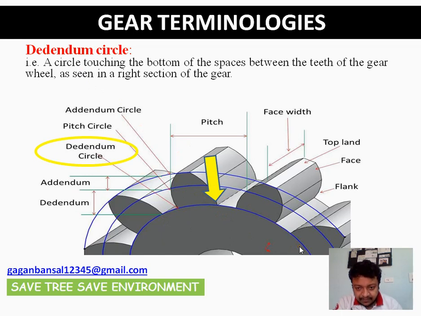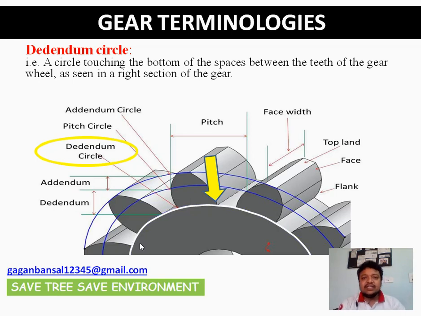Let me draw it also. This is your dedendum circle, the circle touching the bottom of the spaces between the teeth of the gear wheel. You can write these definitions, which are exactly textbook based, but you should build the concept as well. Sometimes we cram, but when we give physical gears to someone, they don't understand the terminology. That's why I am demonstrating it with figures. Taking the right section, you are now clear about the dedendum circle.